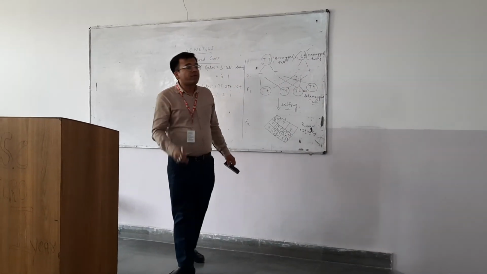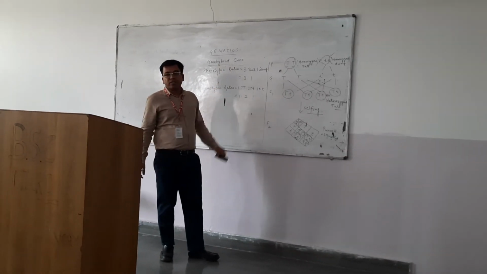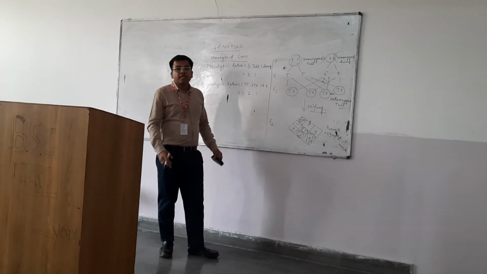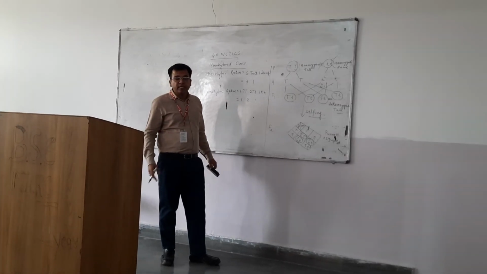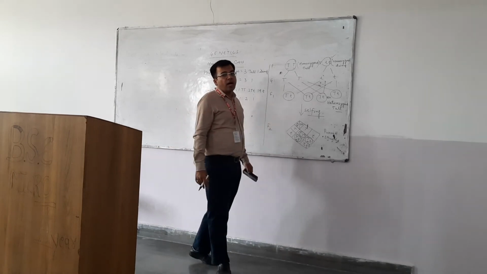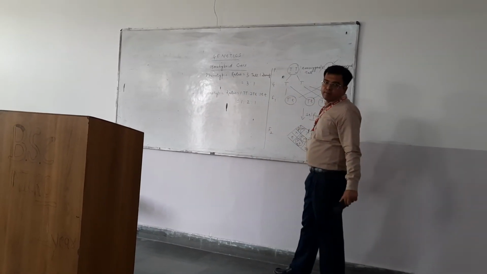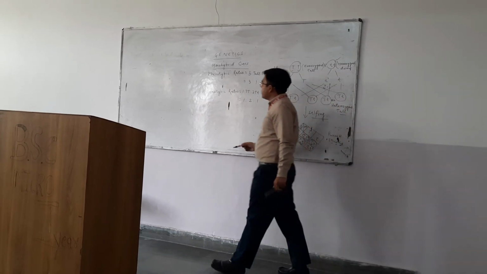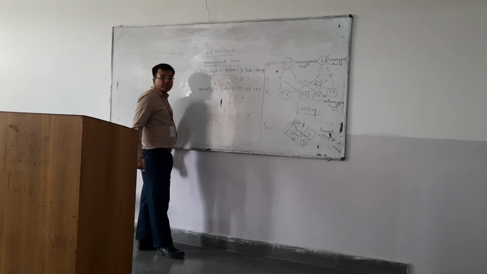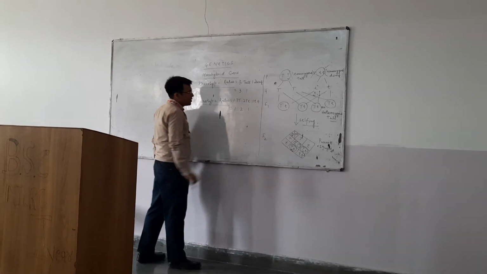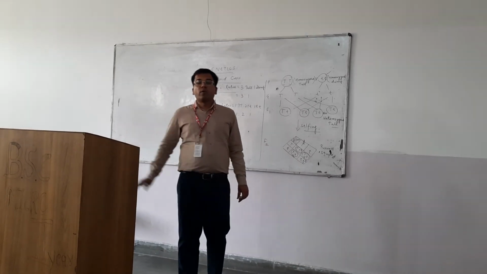One pair of traits, or one character, has been taken, and that character is what in this case? That is the stem plant. And the pair of traits, that is the two versions of that character, are tallness and dwarfness. Is that clear? So this brings us to a very important thing: the phenotypic ratio is 3:1, and the genotypic ratio is 1:2:1 in case of Mendelian monohybrid cross.